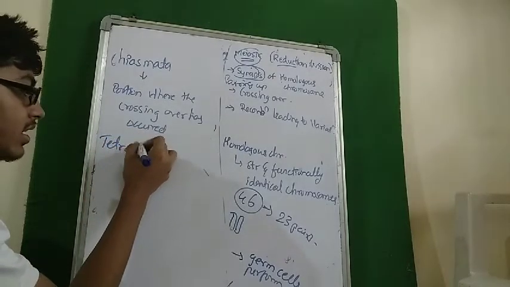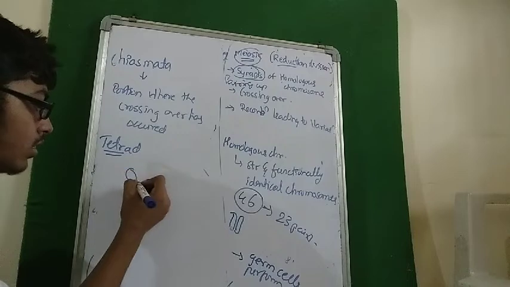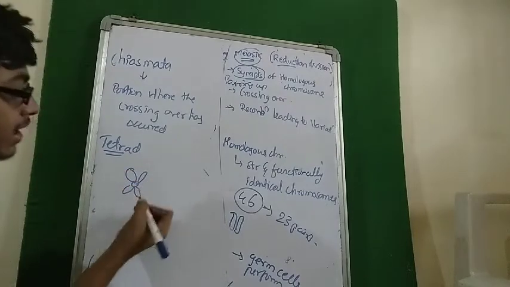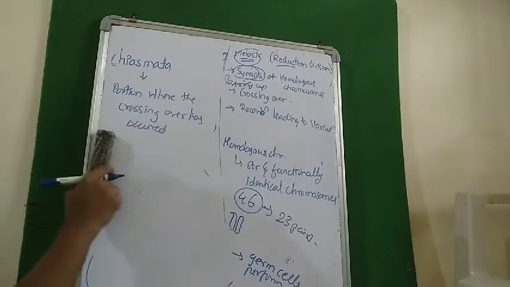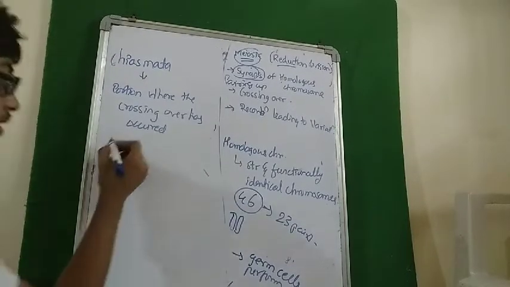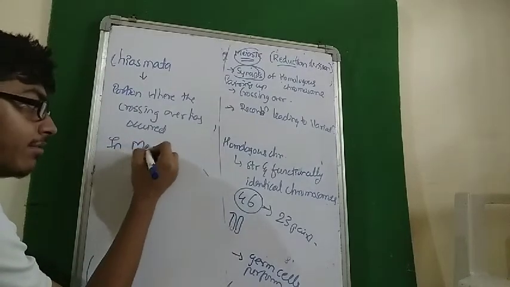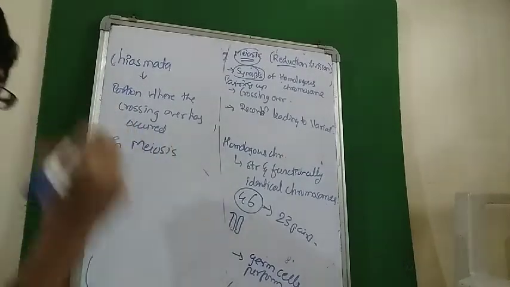And another is tetrad. Tetra means 4. So the visibility of a 4 chromatid like structure is called a tetrad. And another thing that you need to remember here in meiosis is a fact kind of thing.